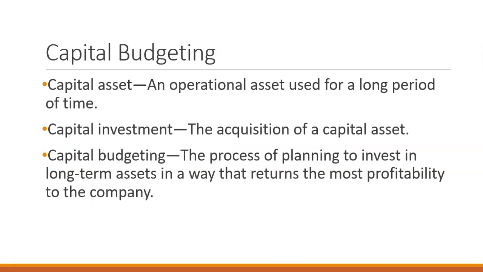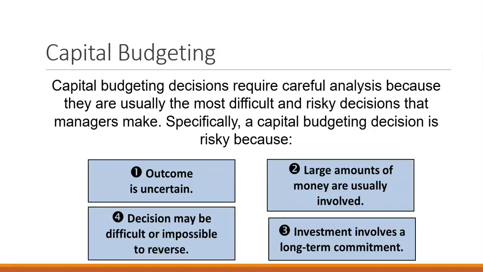Okay? A capital asset is an asset that's used for a long period of time. This could be property, equipment, or software. The investment is the purchase of that actual asset. And capital budgeting is the planning of how and when we're going to invest in those assets. There are many different ways that we analyze capital budgeting projects that we're going to talk about in this chapter.